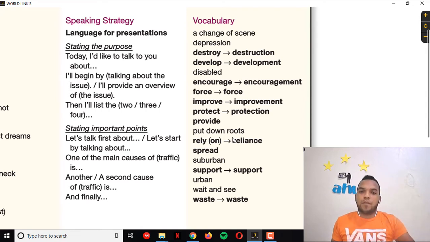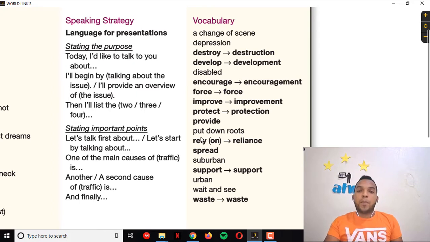When you give something, you are providing. So if I say, guys, today I'm going to provide you with a grammar exercise, or I'm going to provide you this so you can work on your English. So it's similar to giving something.